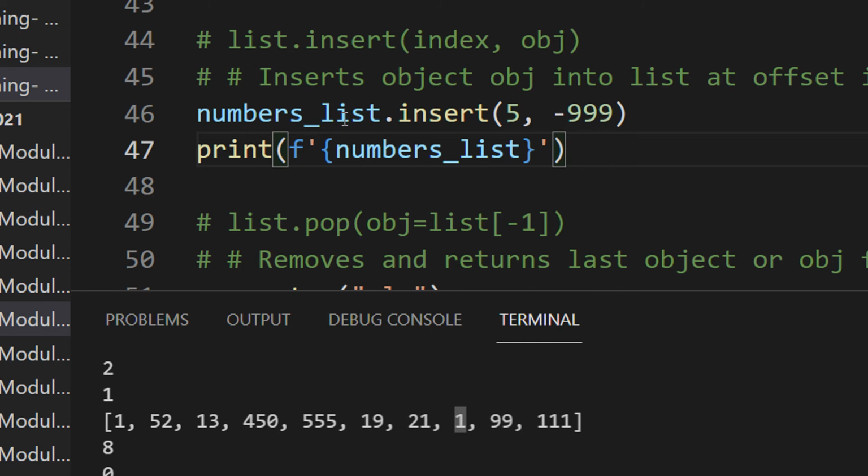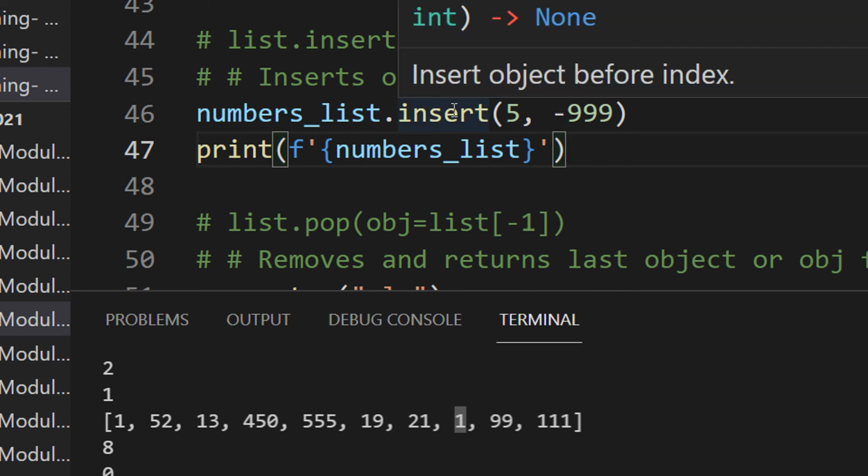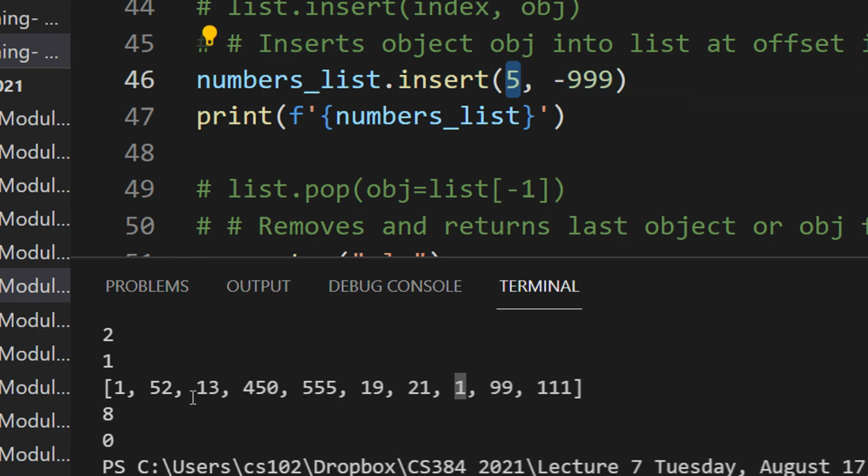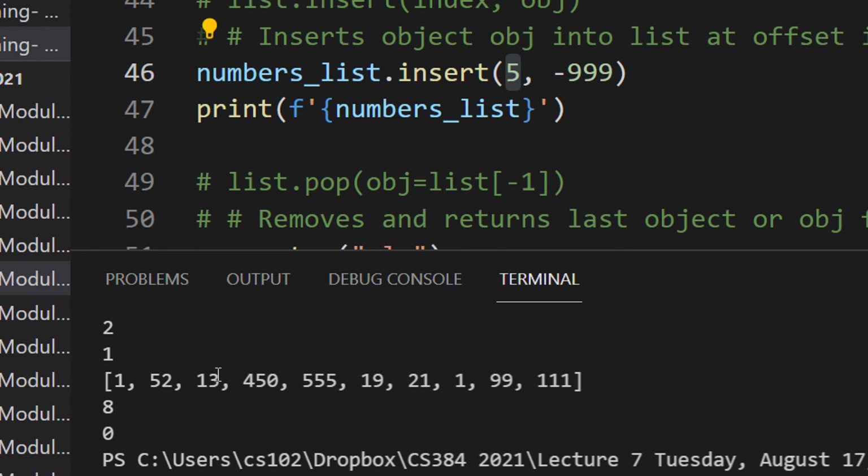Okay. So here we have another function known as insert function. Now see, append used to insert always at the last. Here we are saying that insert minus 999 at 5th index. Right? So what is our 5th index? 0, 1, 2, 3, 4, 5. So now 19 is there on the 5th index.